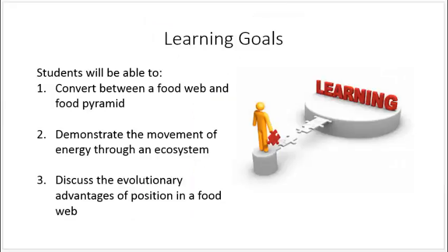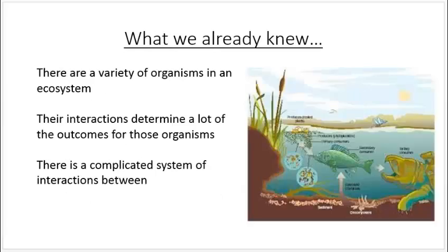Our learning goals: convert between a food web and food pyramid, demonstrate the movement of energy through an ecosystem, and discuss the evolutionary advantages of position.